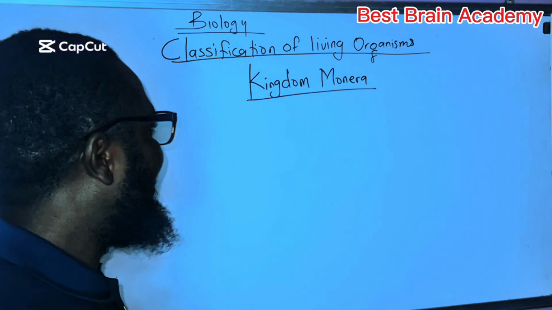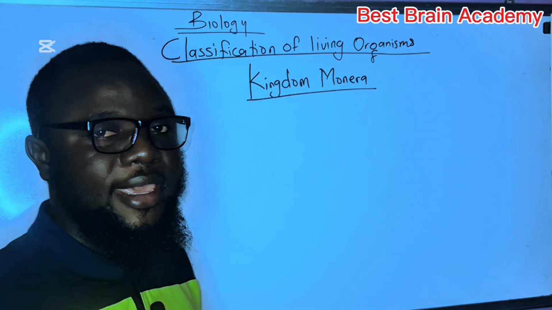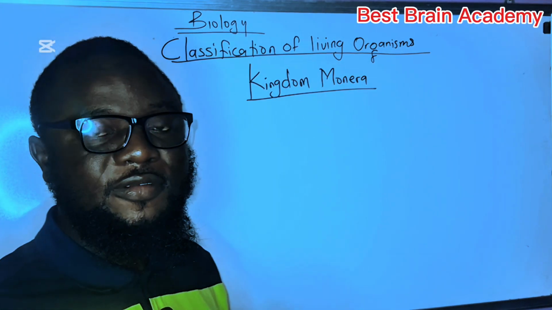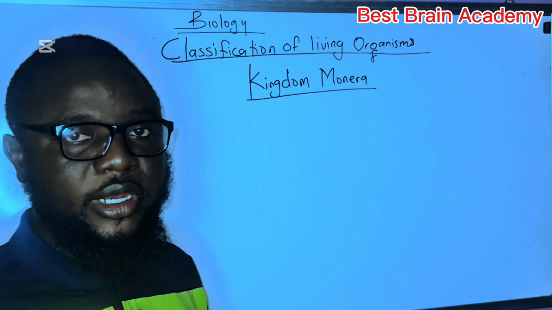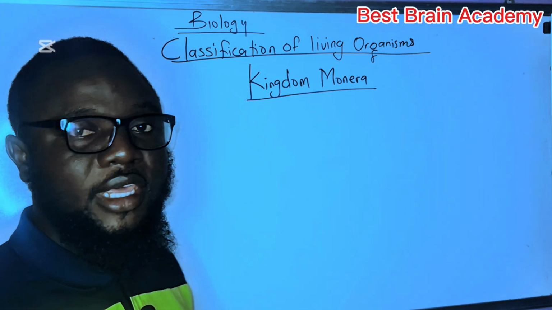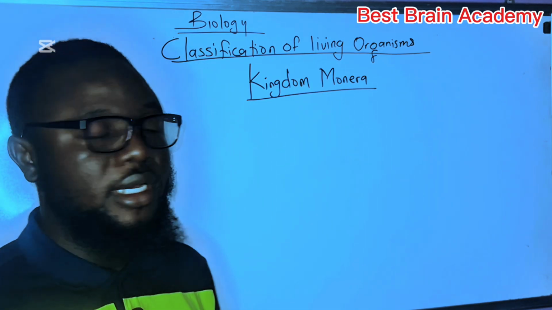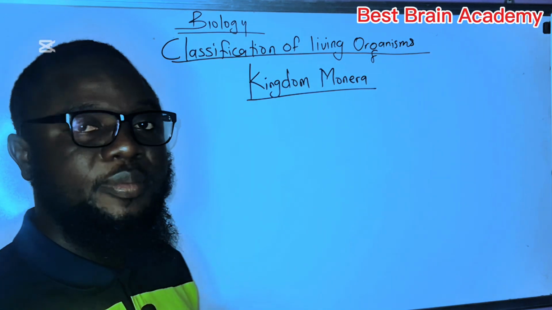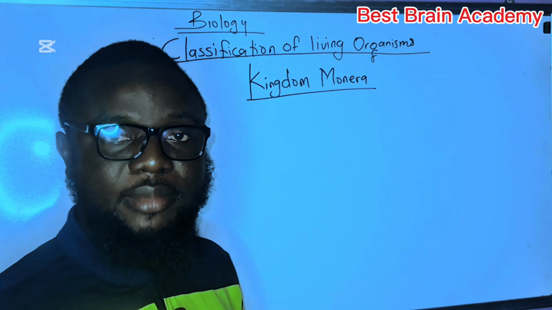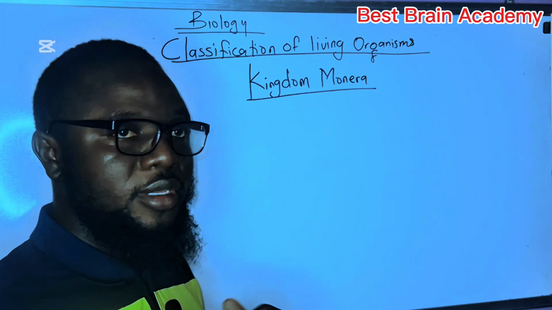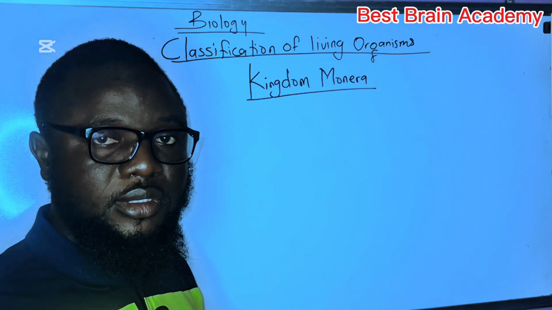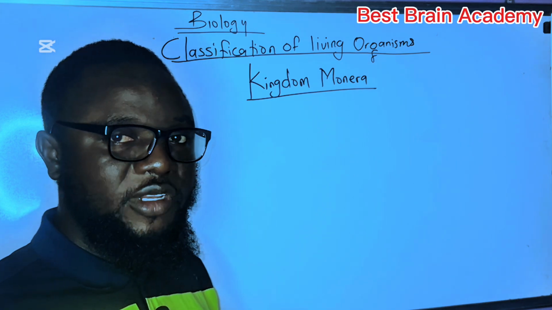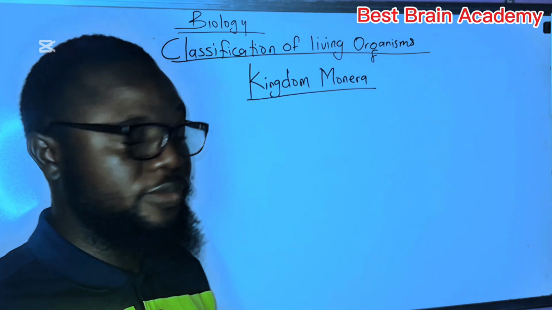Hello students. In my last video, I explained that we have five major kingdoms of living organisms: kingdom Monera, kingdom Protista, kingdom Fungi, kingdom Plantae, and kingdom Animalia. I also discussed what are called prokaryotic cells and eukaryotic cells. So if you have missed that video, make sure you watch it before this one.